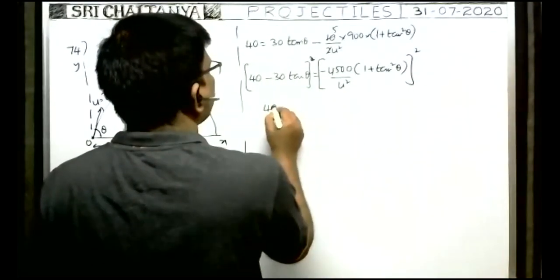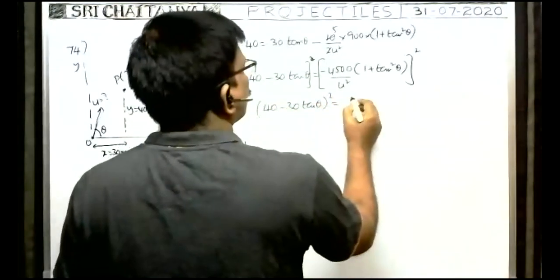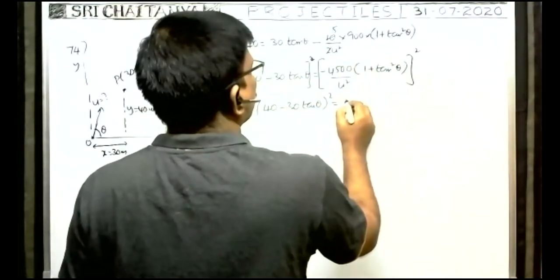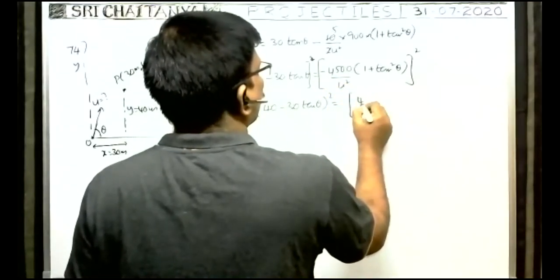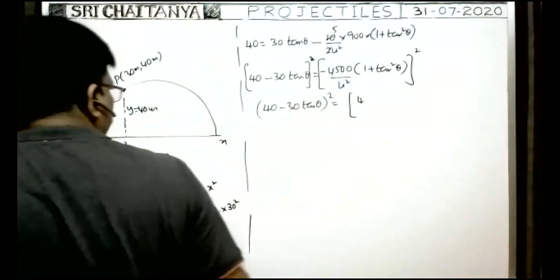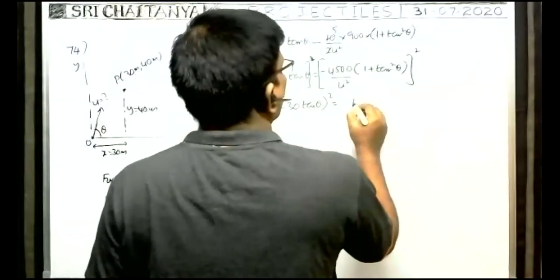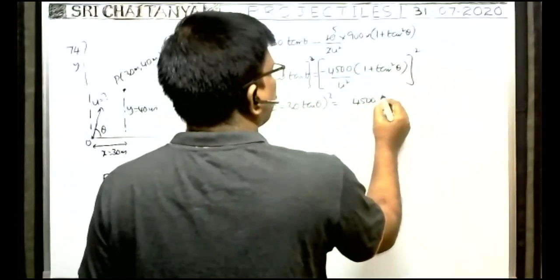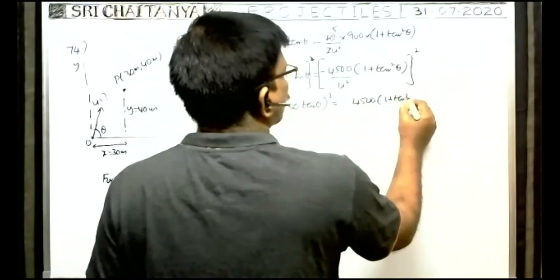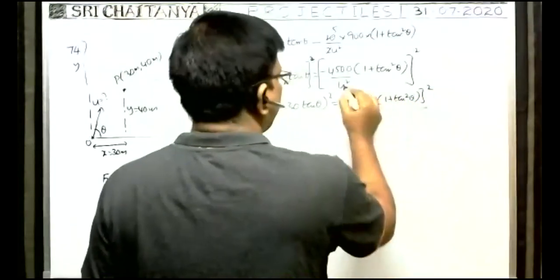You see, 40 minus 30 tan theta whole square is equal to, you square that, minus minus plus, 4500 square into 1 plus tan square theta whole square by u to the power of 4.